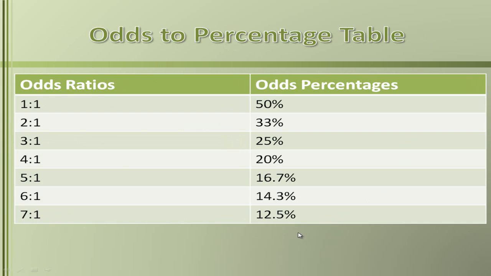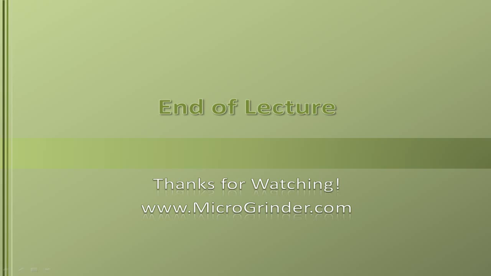And again, if this is confusing, don't worry, because it'll make much more sense once we start talking about it in regards to pot odds, and I'm talking about the amount of money in the pot, how much you have to call, and so forth. So don't worry about that right now. I just really want you to understand that this odds ratio equals this odds percentage, and I want you to understand how to convert odds ratios to odds percentages, and also understand the concepts of probabilities and odds in general. So that's going to conclude this lecture.